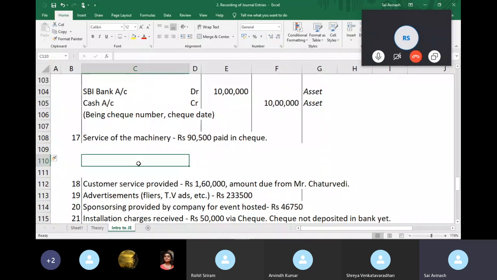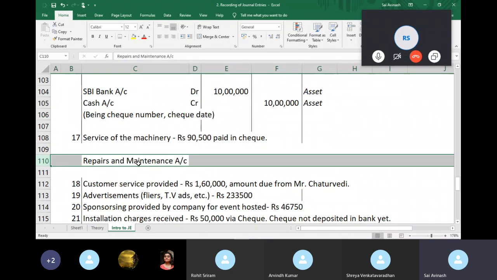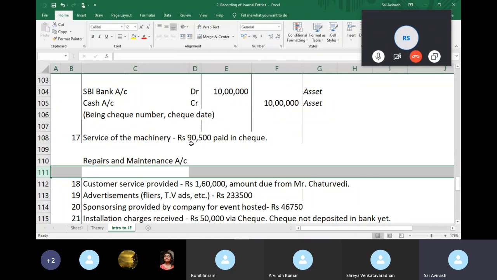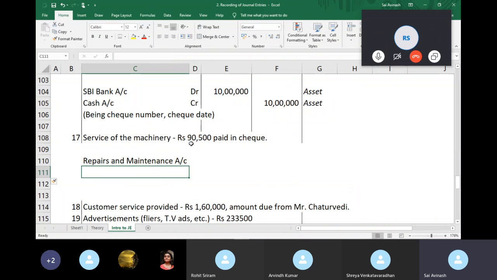Here, you're not doing that. Here, maybe you're just doing a regular service, right? So here we call this an expense. This is an expense, repairs and maintenance. Again, you can name the account whatever you want. You can also call it repairs account. This is the standard name that we use, repairs and maintenance account. And I'm paying in check, SBI bank account.